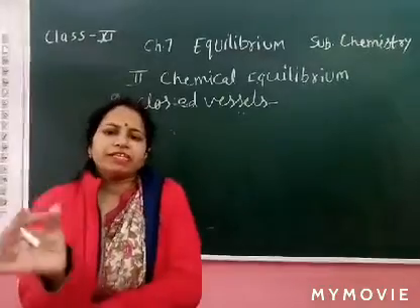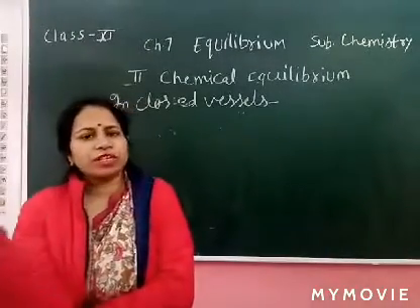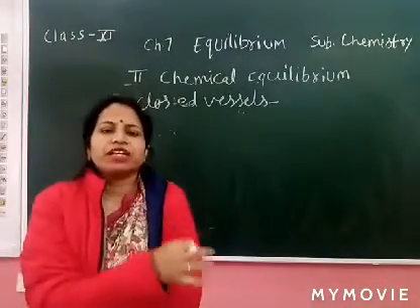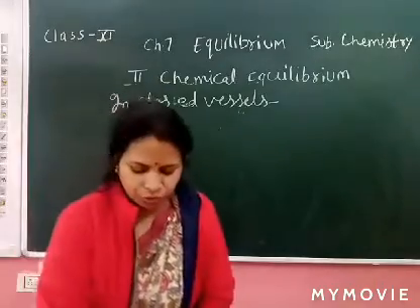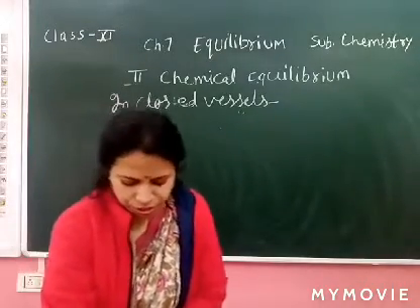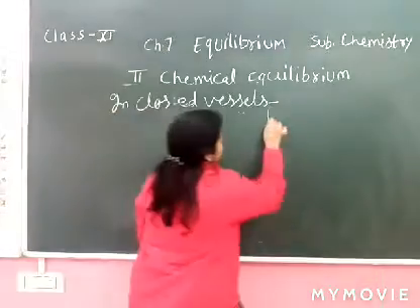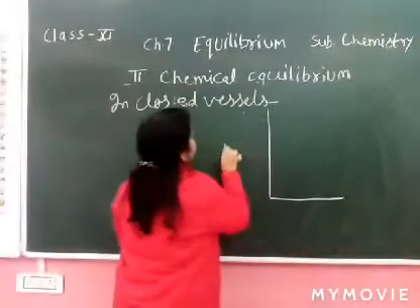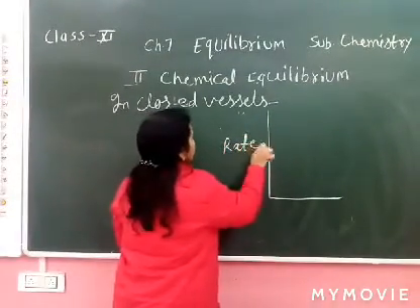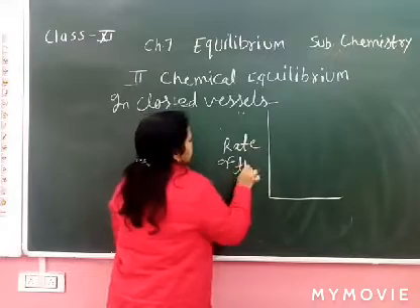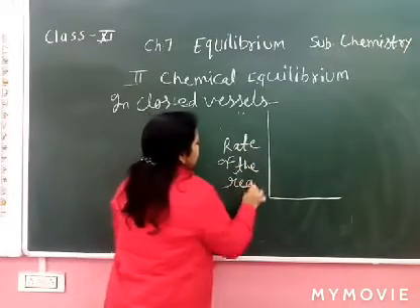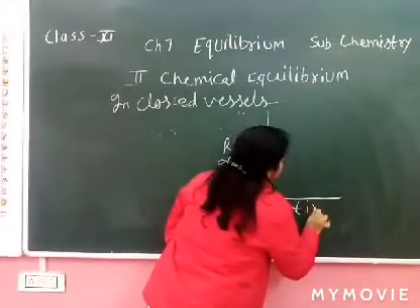We can take any example, H2 plus I2 converts into HI and HI converts into H2 plus I2. Let's see the rate of the reaction and time.